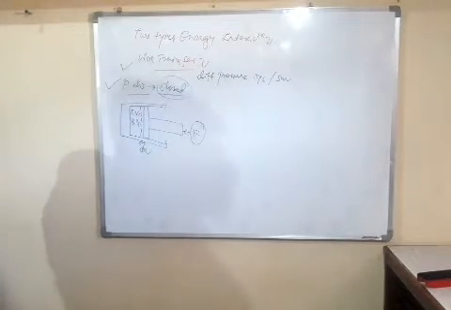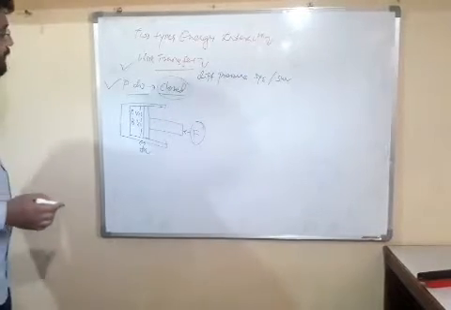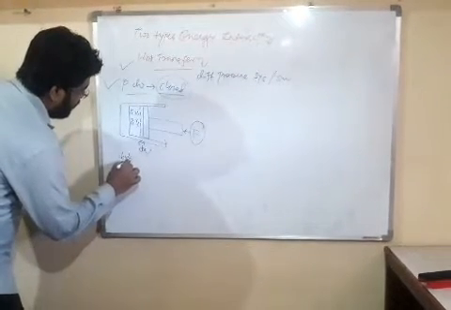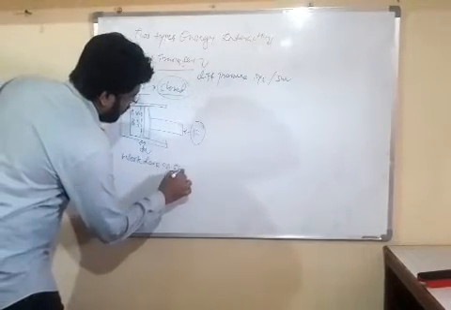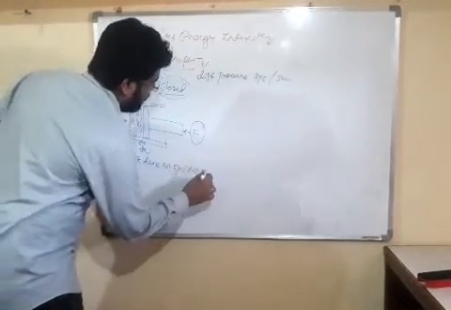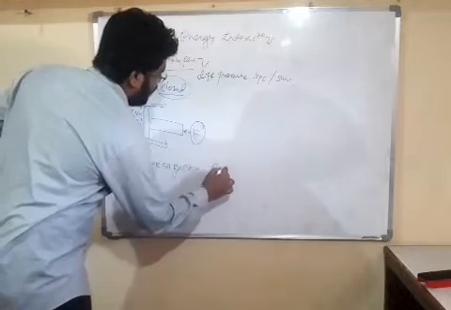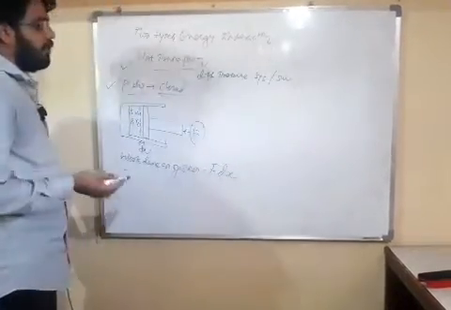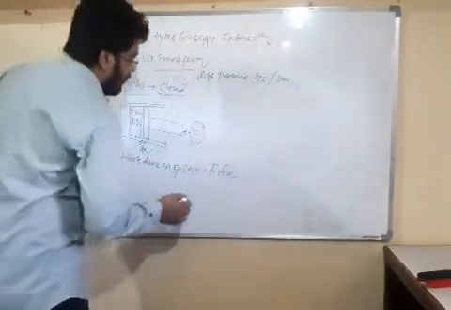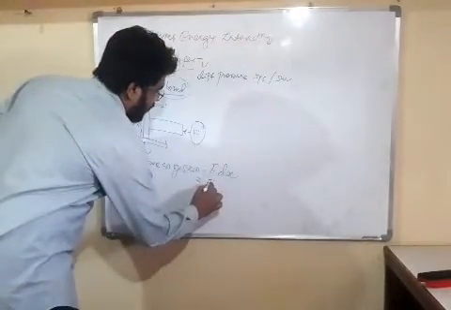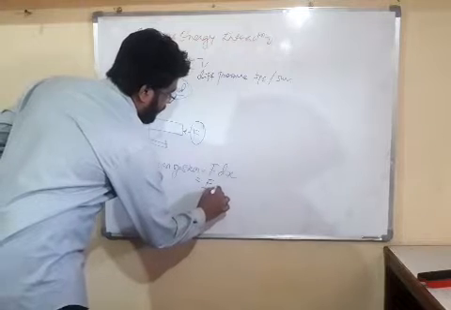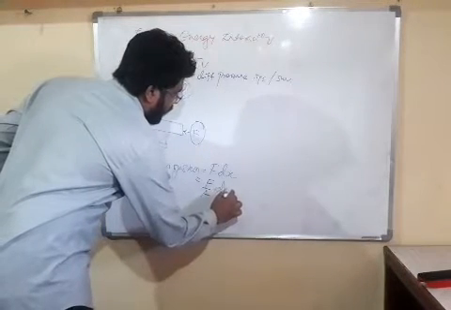So friends, we know that work done on system is equal to force into displacement. It is equal to F dx. So here we are dividing by A and multiplying by A, where A is area of cross section.